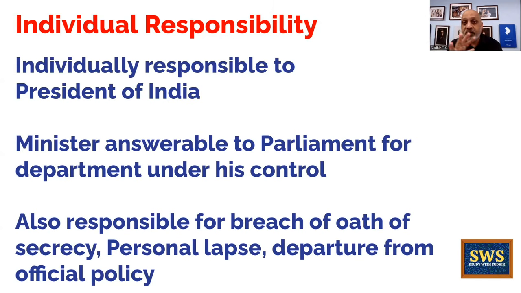He's also responsible for breach of oath of secrecy. I say that, in the oath of secrecy, I will not divulge any secret which is against national interest. लेकिन मैंने इधर-उधर अपने दोस्तों को बता दिया, that's a breach of the oath. जो मैंने कॉन्स्टिट्यूशन पे ओथ लिया है, इट्स अ ब्रीच, मतलब उसका उल्लंघन किया है, उसको वायलेट किया है. Personal gain like corruption: मेरा पर्सनल असिस्टेंट या मैं खुद करप्ट कर रहा हूं, पैसे ले रहा हूं फॉर अ पर्टिकुलर पॉलिसी डिसीजन, that's also grounds for dismissal. I should not be doing something like that, right? Departure from official policy, that the official policy is something of the government decided by the cabinet, लेकिन मैं अपनी मनमानी से कुछ भी करता हूं, that's also something which I'm not supposed to do. So under individual responsibility, all these things come.